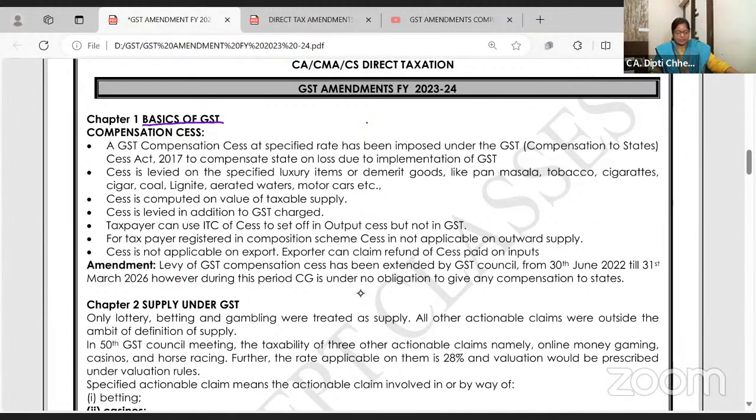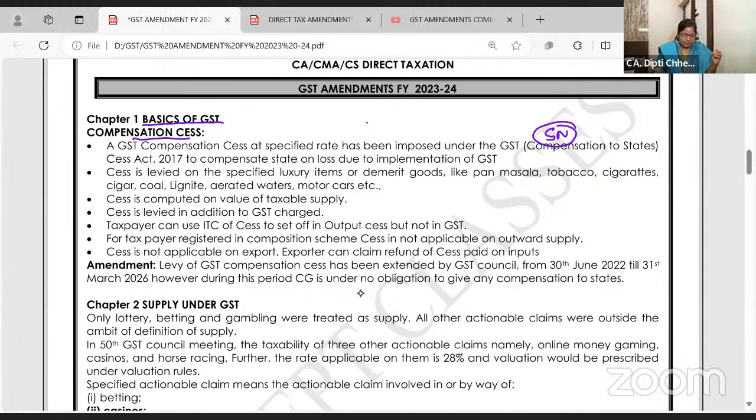In the basic chapters of GST, you know, there are IGST, CGST, SGST, different kinds of GST taxes. Added to that is compensation cess. So especially for the CMA students, you can directly write a short note, because theory questions are asked in your paper pattern in the 7th and 8th question.